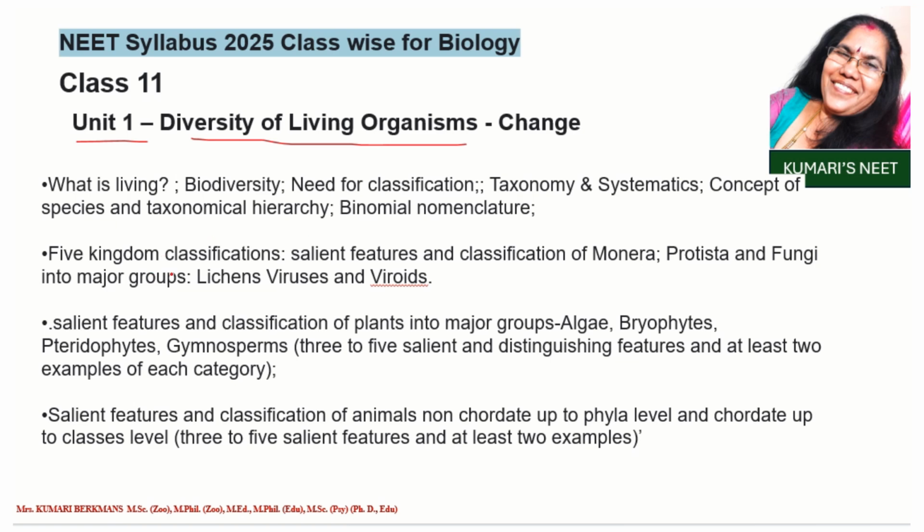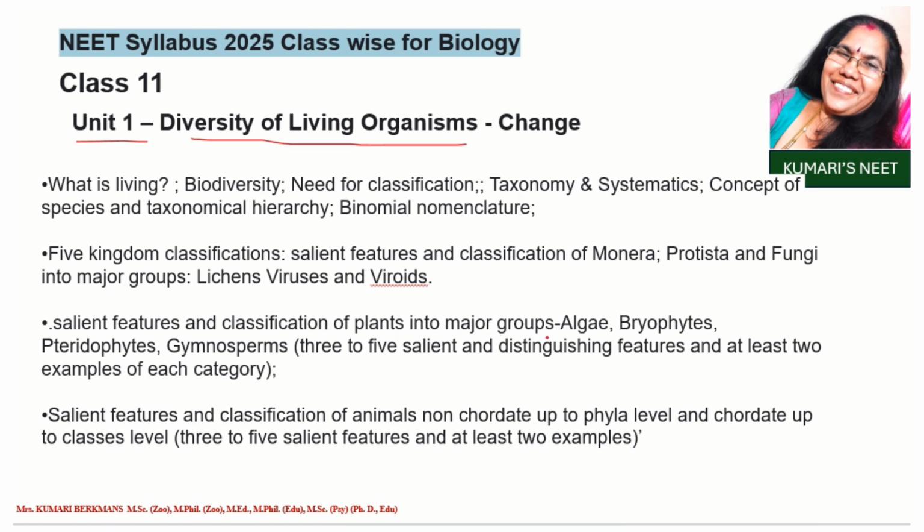Five kingdom classification, salient features and classification of Monera, Protista and fungi into major groups, lichens, viruses and viroids. Okay. And then the next subunit,